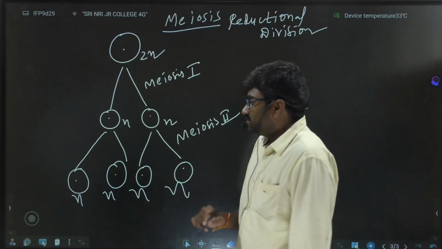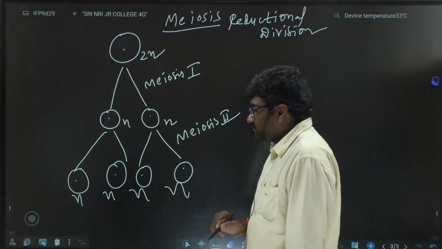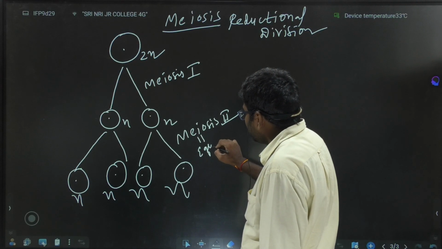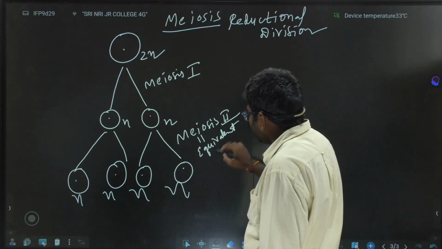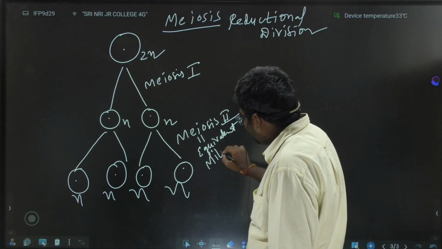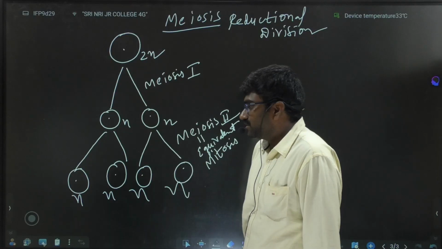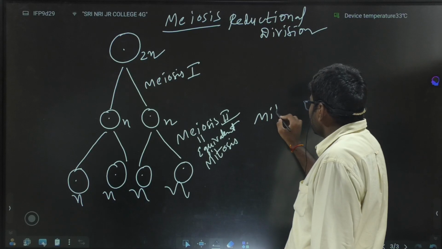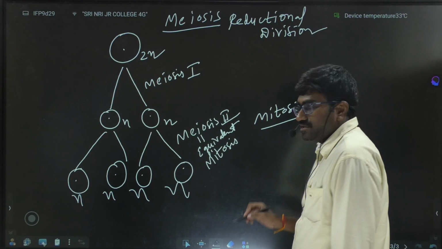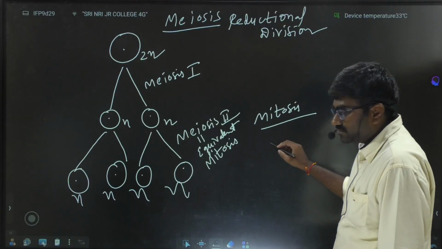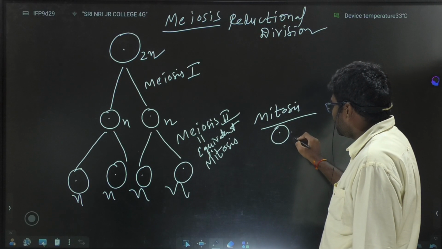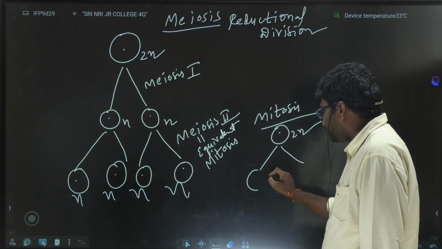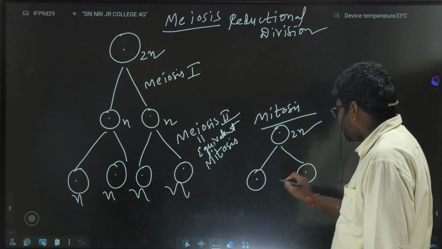This meiosis 2 is equivalent to mitosis, equational division. In mitosis, what happens? Equational division takes place. The parental cell, which is diploid, undergoes mitosis division to form 2 daughter cells.